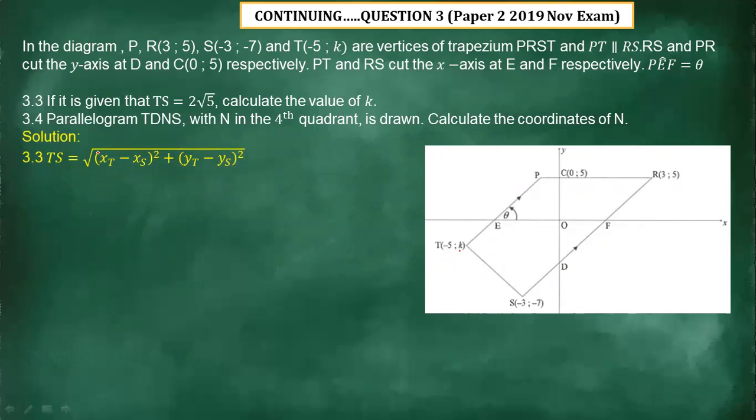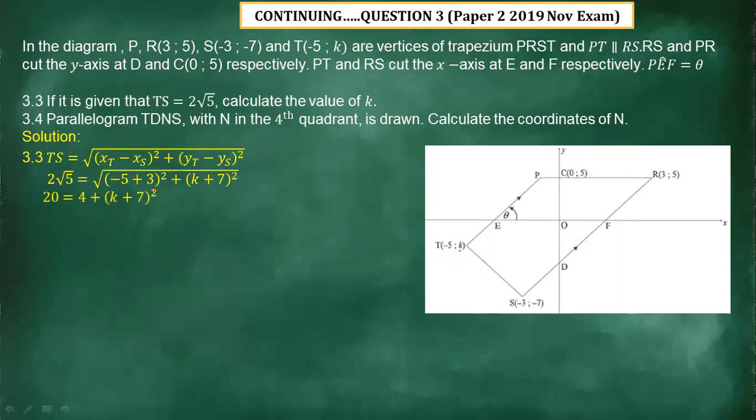In the solution, we start with the distance. Since we are given the distance, surely we are going to be using the distance formula to calculate the value of K. And then the second step, you substitute the values. TS, remember, is given as 2√5. Therefore, the square root of (xt minus xs) squared plus (yt minus ys) squared, and then just substitute the values.